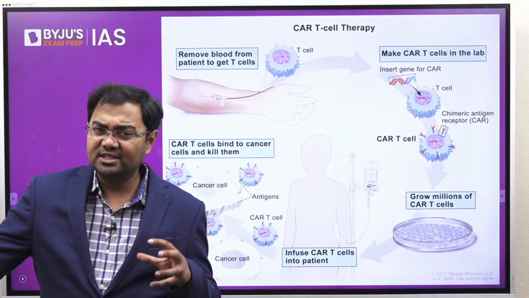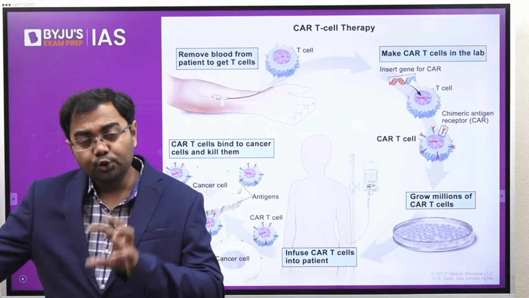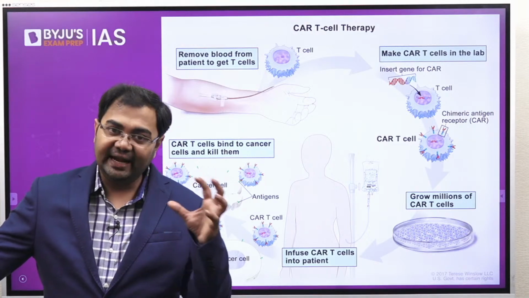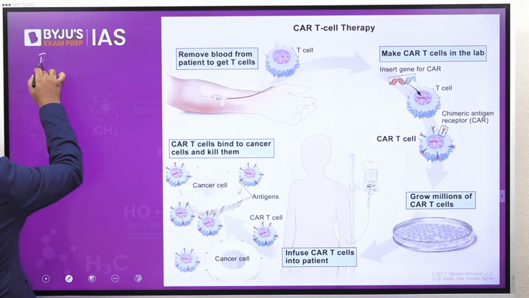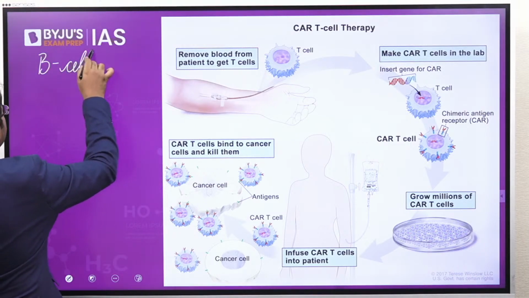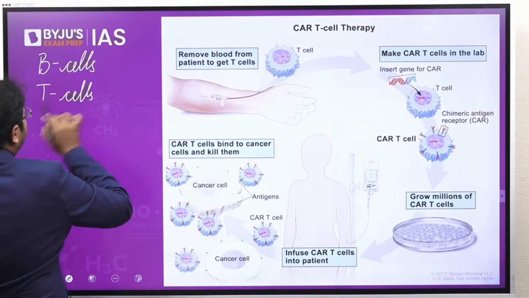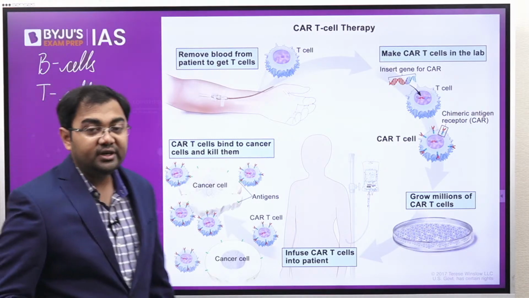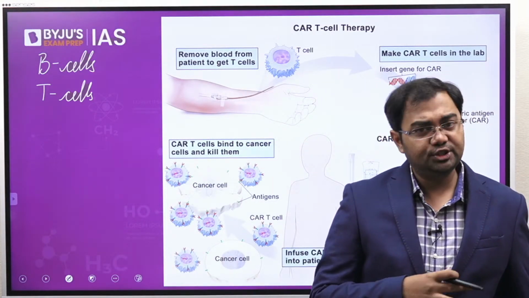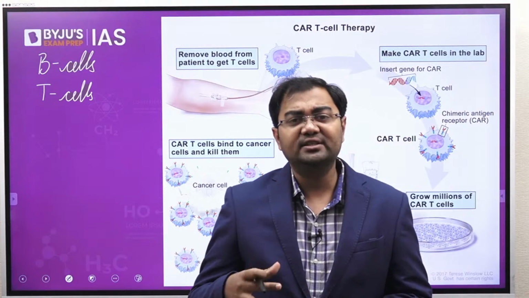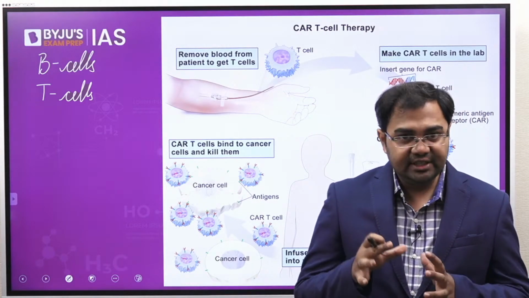In that, we have two kinds of cells, B cells and T cells, and these two are very, very important in fighting any infection or anything that is an outsider, an invader, a toxin, whatever it is.